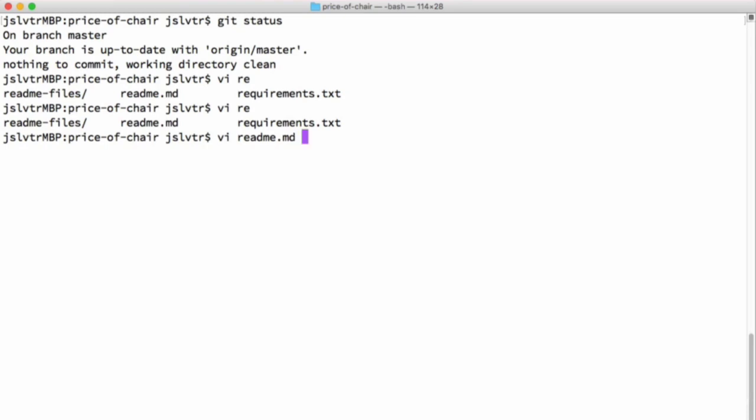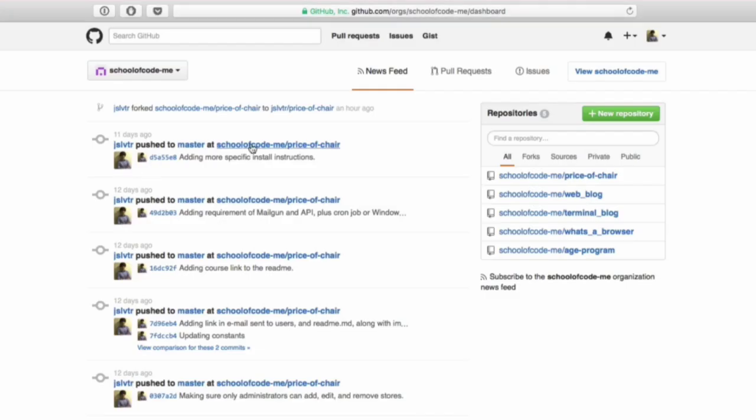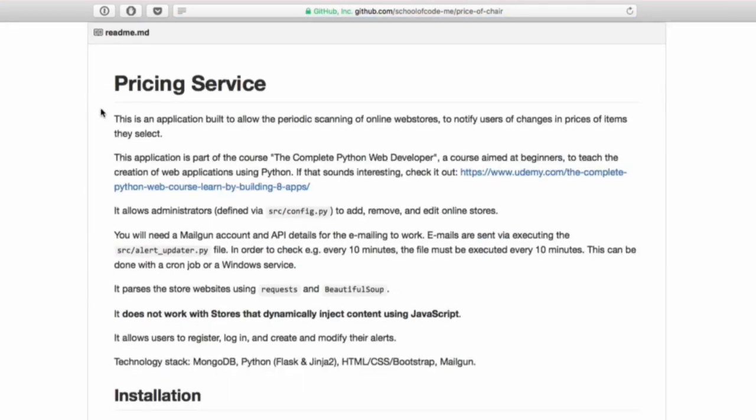And vi, as I said, is a text editor, so it's going to allow us to modify the readme file. So press enter, and here you can see the contents of the readme, which are available on the GitHub repository page. So this content here is then rendered as this content over here.